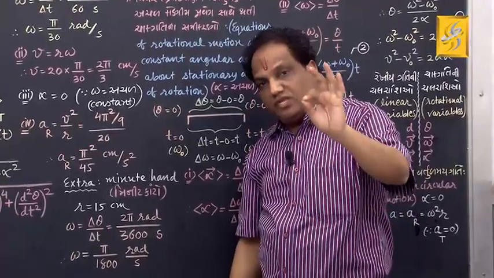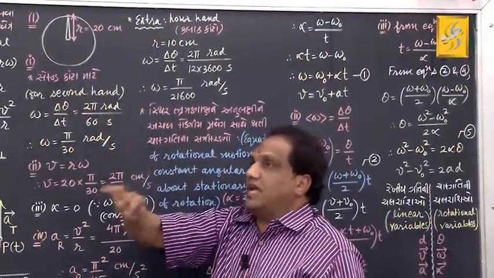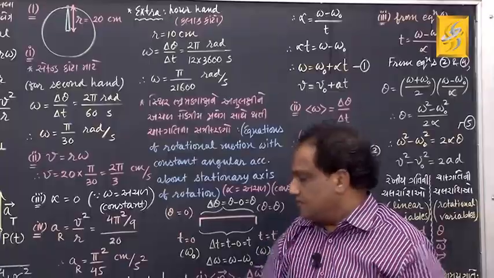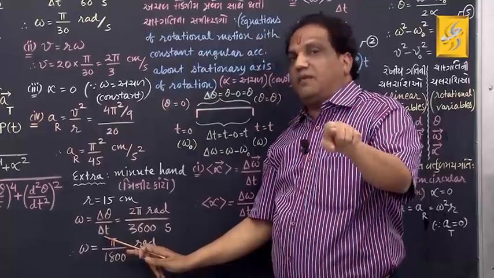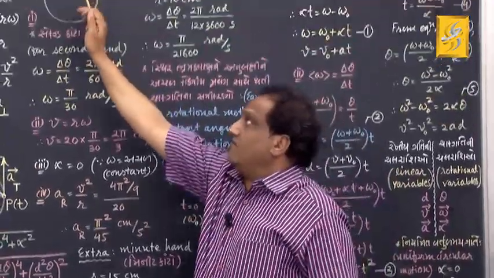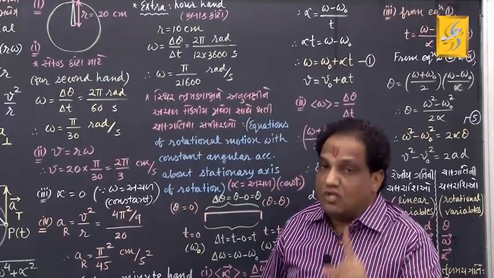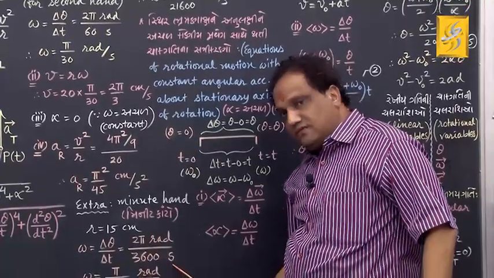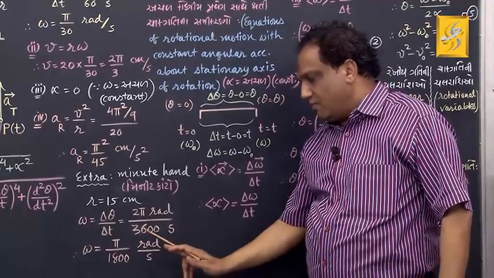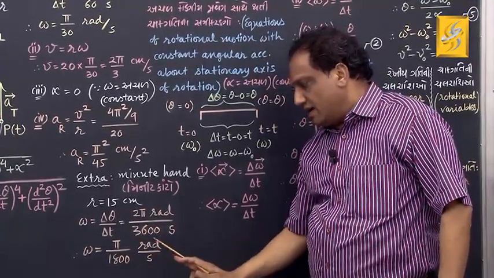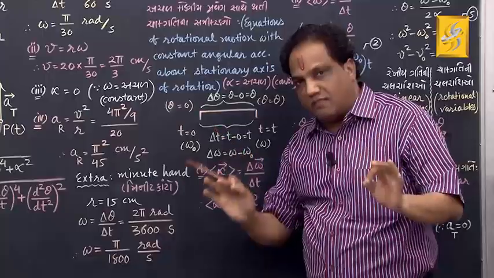Suppose minute arm is also allowed to rotate once. When minute arm finishes one rotation, its angular displacement will also be 2 pi radian. In one rotation, angular displacement is always 2 pi radian, but divided by corresponding time taken. You know, when minute arm finishes one rotation, then time taken is 1 hour. 1 hour is 3600 seconds. Simple. Now if you divide by 2 here, then it is pi upon 1800 radian per second. This much is the constant angular speed of every minute arm in every clock.